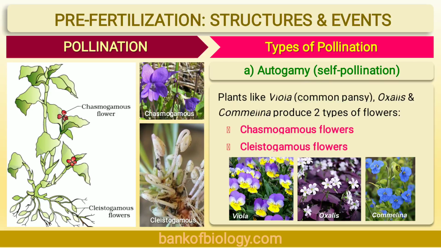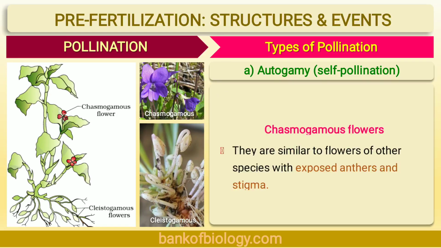Now, plants like Viola, Oxalis and Commelina produce both types of flowers, that is chasmogamous flowers as well as cleistogamous flowers, on the same plant. So you can see chasmogamous flowers as well as underground cleistogamous flowers in the same plant in Viola, Oxalis and Commelina. Chasmogamous flowers are similar to flowers of other species with exposed anthers and stigma.